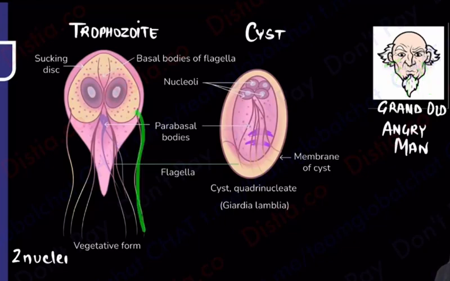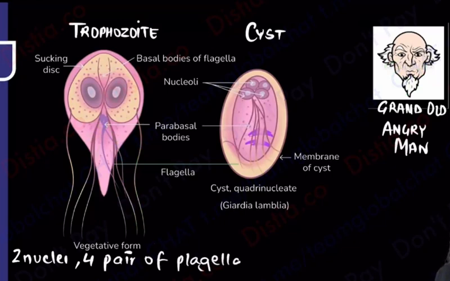And can you see? You can see a total of 4 pairs of flagella. This is 4 pairs of flagella that you see over here. Remember, this is how the examiner confuses you. Either he will write 4 pairs, or he will write 4 into 2, 8 total. So remember, has he asked you the total number or has he asked you in pairs? Read that much information carefully.